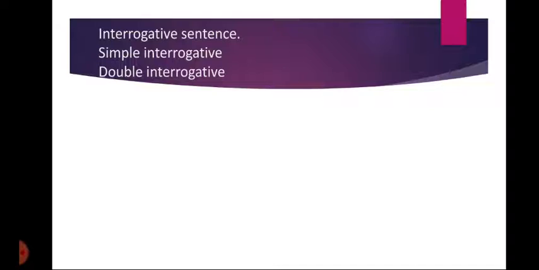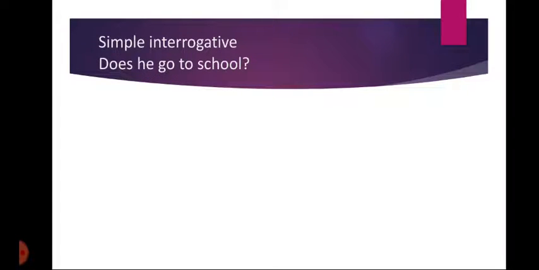So keep in mind that simple interrogative sentences have only the helping verb that makes them simple. And double interrogative sentences have two or more than two words that make them interrogative. For example, why does he go to school? Why plus does, they both are making the statement double interrogative. We can also have more than two words. For example, how and why does he not go to school? So these are two kinds of interrogative sentences.